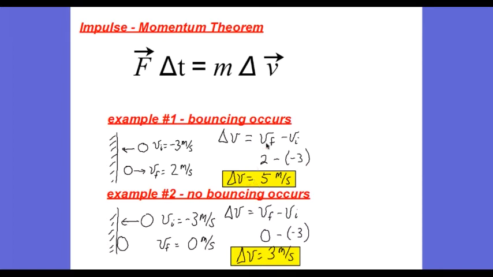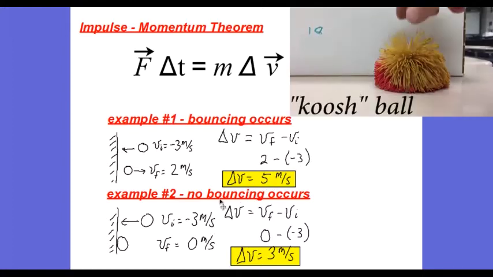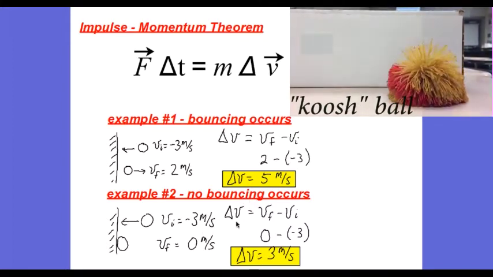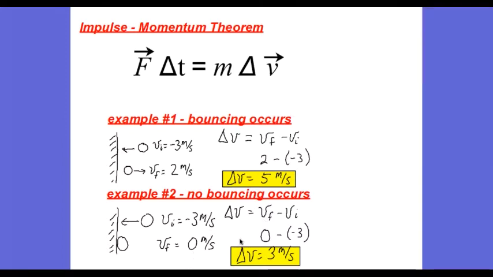This is a change in velocity of the final minus the initial, or 2 minus negative 3, a change in velocity of 5 meters per second. Then if no bouncing occurs, such as in a completely inelastic collision, our final velocity is going to be 0. And so our delta velocity is only 3 meters per second. It is less. The change in velocity is less when no bouncing occurs than when bouncing does occur. So up here, if this number is larger, that means our impulse is larger. Our change in momentum is larger. And let's see how this can affect an object.